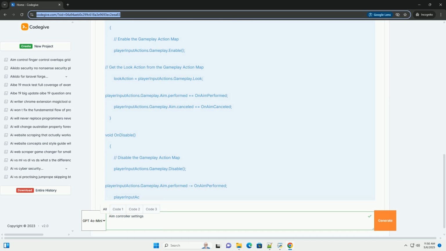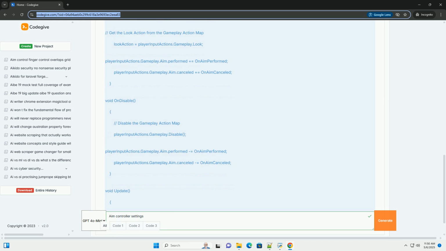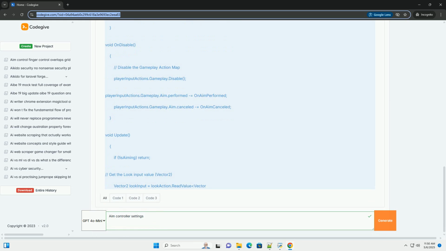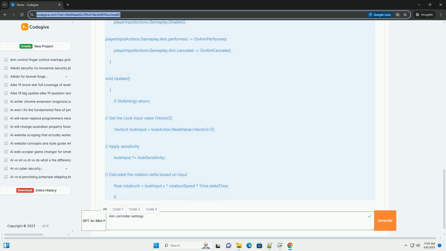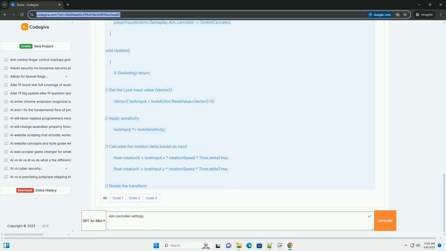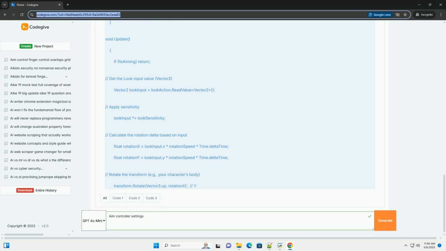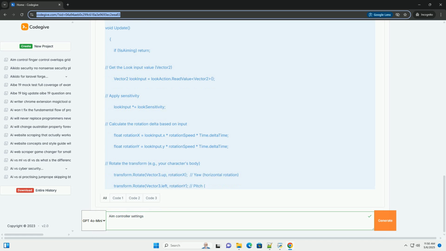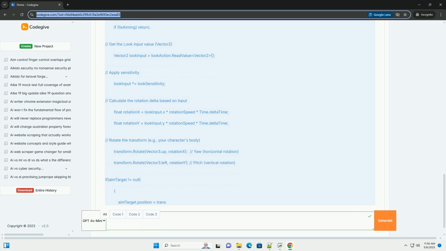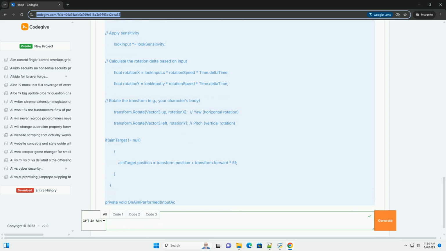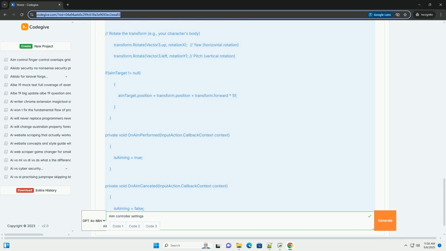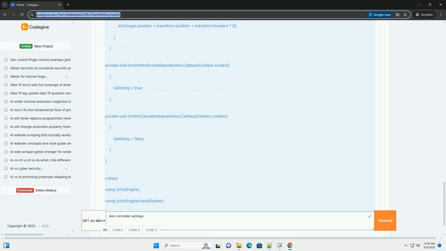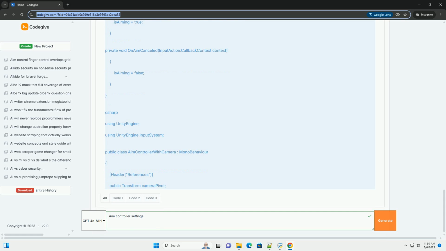Before we delve into specific AIM controller configurations, we need a firm grasp of the Unity input system. It's the engine's modern way of handling player input, offering flexibility, rebindability, and cross-platform compatibility. 1.1 Why use the input system? Abstraction decouples input actions from specific input devices, keyboard, mouse, gamepad, etc. You define what the player is doing, example fire, aim, not how they are doing it, example pressing a key, clicking a mouse button.